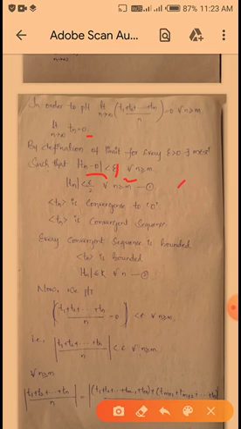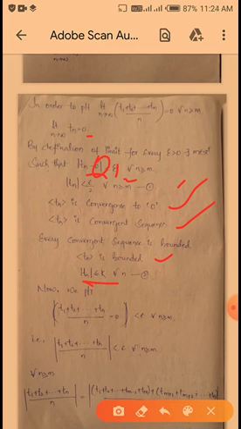Okay, so sequence Tn converges to 0 and sequence Tn is a convergent sequence. Every convergent sequence we know is bounded, so sequence Tn is also bounded. So by definition of bounded, mod Tn is less than or equal to k, this is equation number 2. Now we have to prove that mod of (T1 plus T2 plus up to so on plus Tn) by n minus 0, because here L value is 0, is less than epsilon for all n greater than or equal to m.